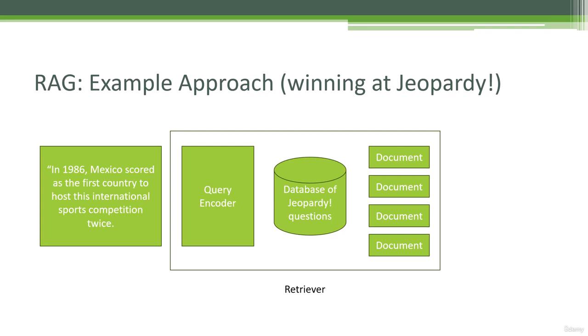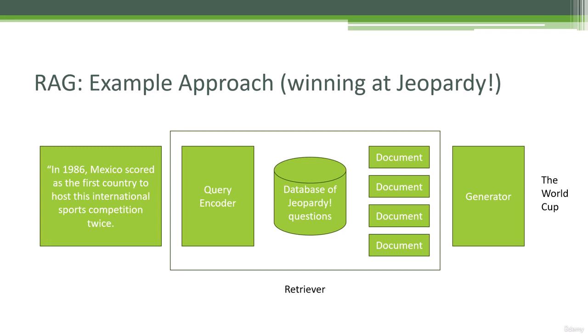And I can then incorporate those into the query itself and rephrase that query to say, in 1986, Mexico scored as the first country to host this international sports competition twice. Please take into account the following known question: what is the World Cup? And that gets passed into the generator, which just gives you back a nice natural language response that basically says, what is the World Cup? So that's an example of RAG.